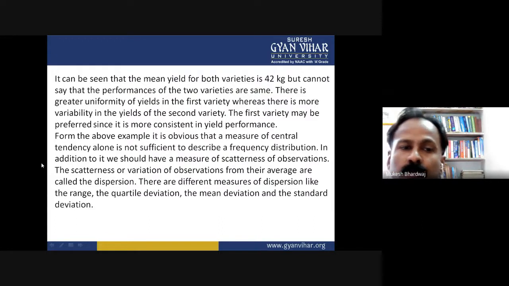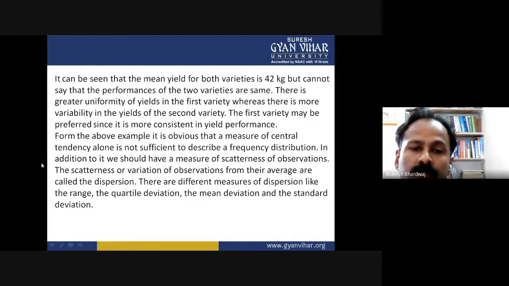So we can directly say that the average alone is not sufficient to describe the frequency distribution. In addition to it, we need a measure of scatterness of observation. The scatterness or variation of observation from their average is called the dispersion.